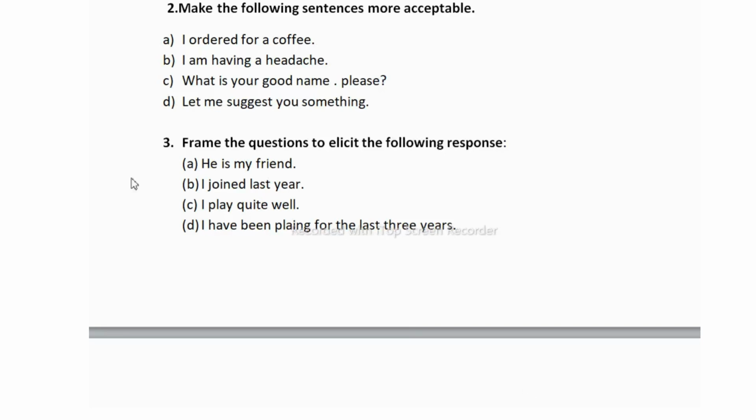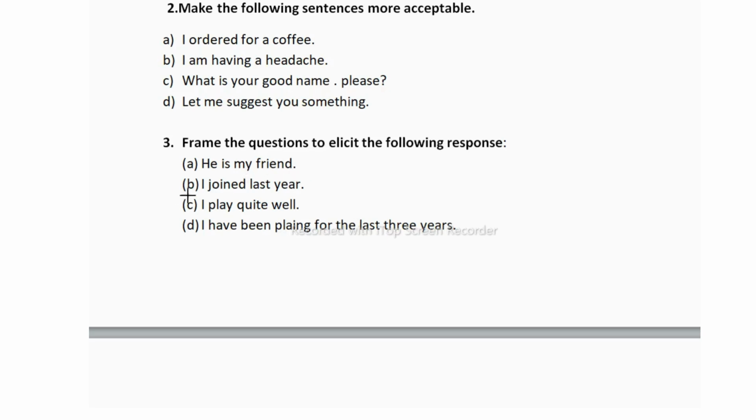Now the third question, which is frame the question to elicit the following response. So here students, the examiner will give you a sentence, the affirmative sentence. You have to frame a question here. So the first one is he is my friend. So how will you make it as a question? Who is he? So the answer is he is my friend.